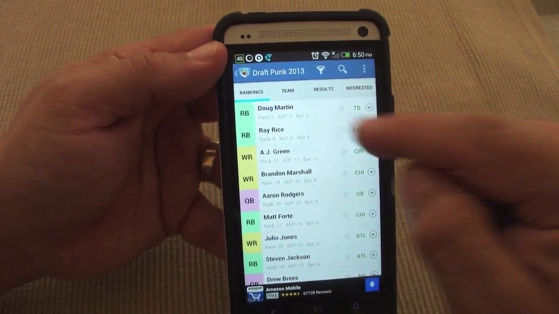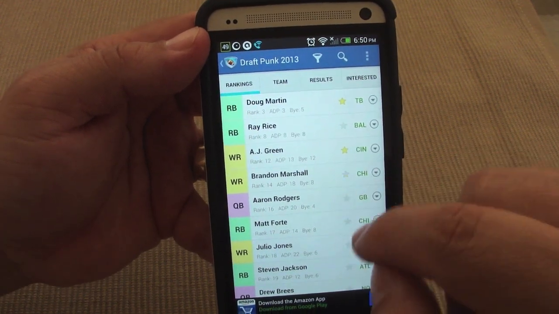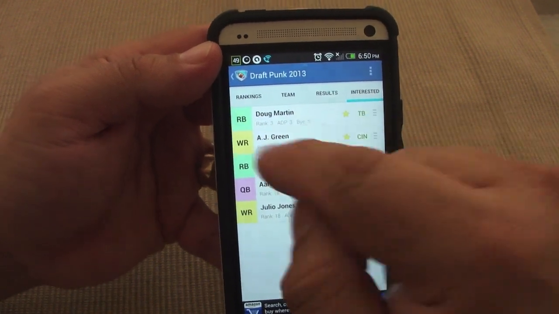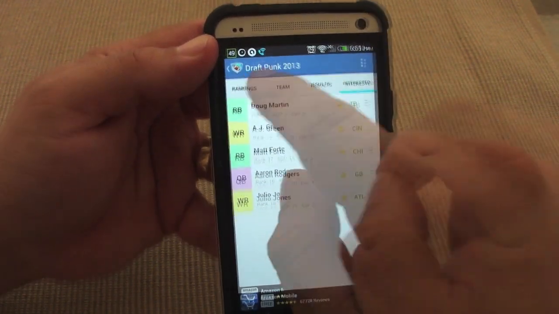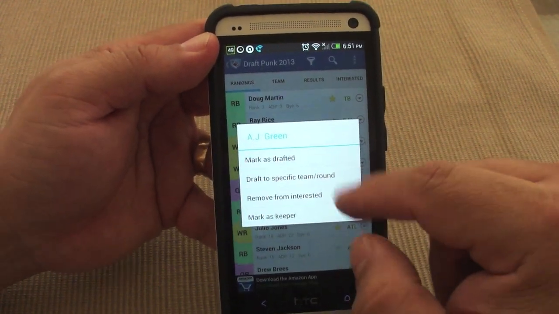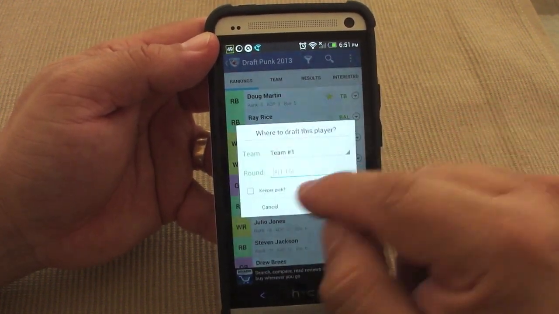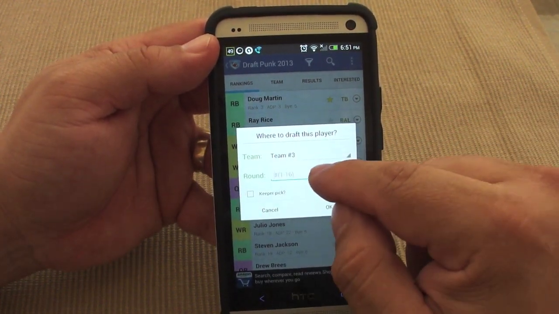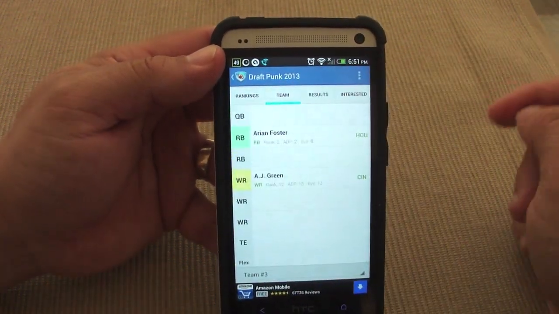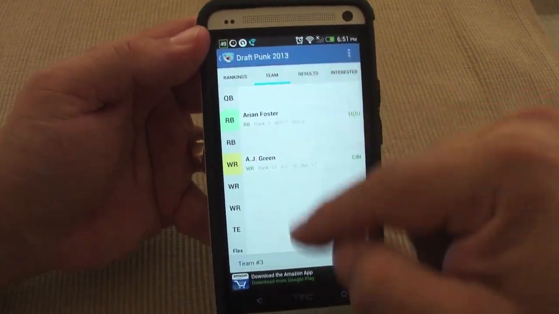And of course, if you find a player here that you are interested in, you could go ahead and mark it here with a star. And over here you can see the players you are interested in. As they get drafted, they will disappear from here. I could also go back if I wanna put a player on my team which I missed. For example, I could draft to a specific team, here team 3, round 2, right there. So if I go back here, I'm gonna see my team. As you keep on picking players, your team is gonna keep on growing.